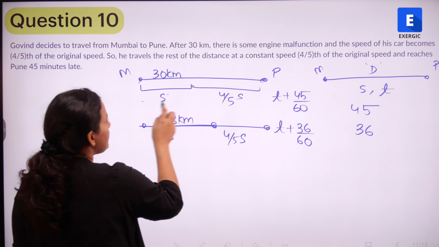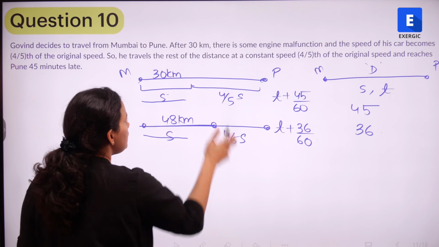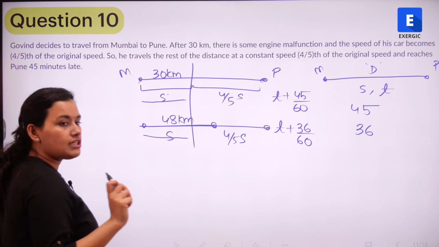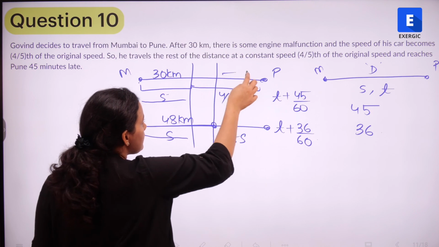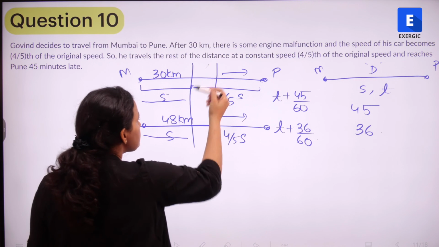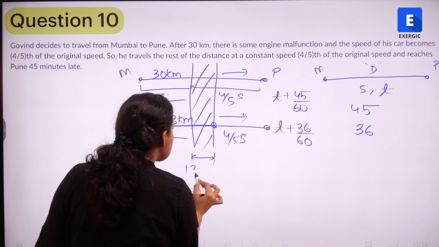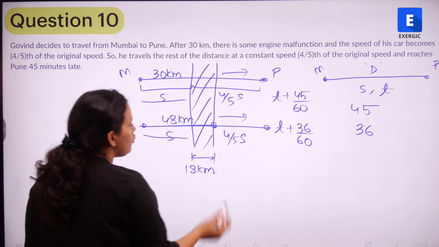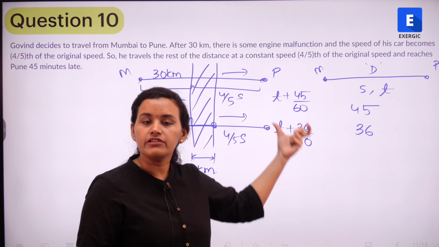The first 30 kilometers, in both cases, he is traveling with speed S. Also, this last part, in both cases, he is traveling with 4/5 S. So it is in this particular distance of 18 kilometers that there is a difference in the time.